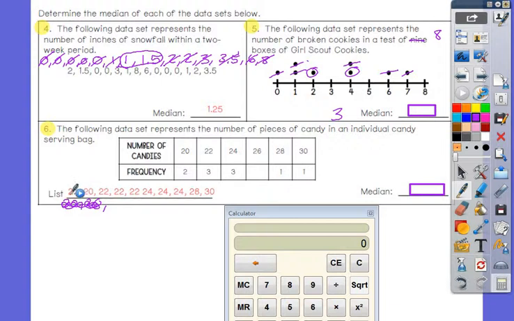So if I find the median, cancel, cancel, cancel, cancel, cancel, cancel. Got 2 in the middle, 22 and 24. So again, I have to take the mean. What's 22 plus 24? 46. Divide by 2. 23. So the median would be 23.